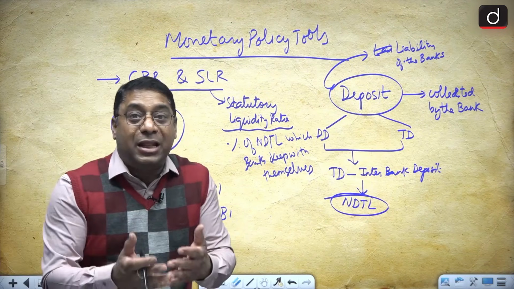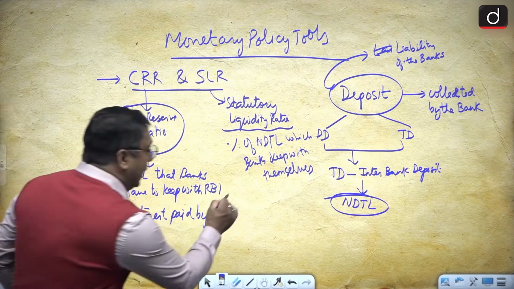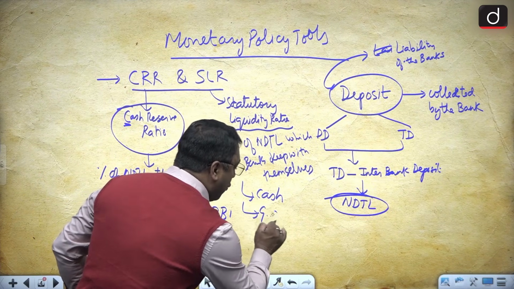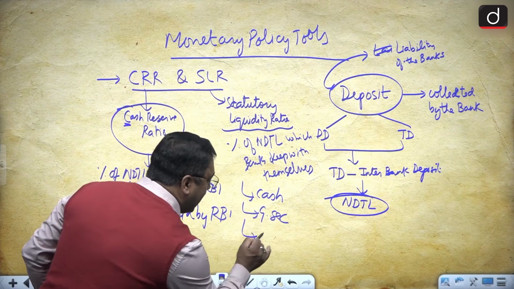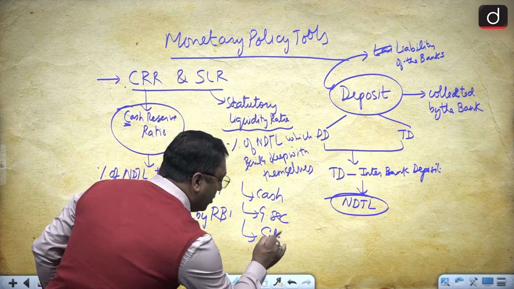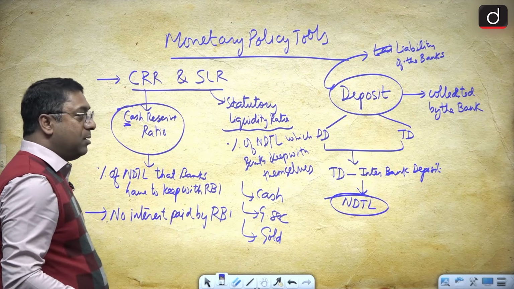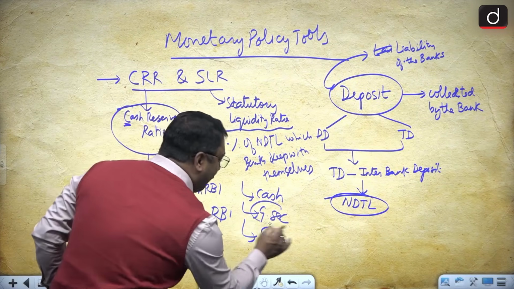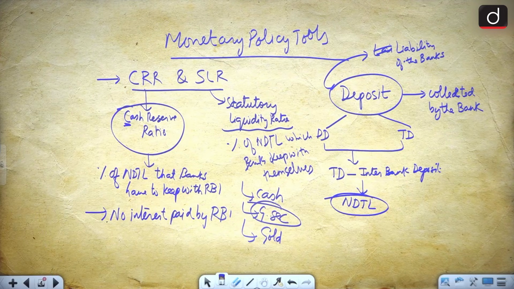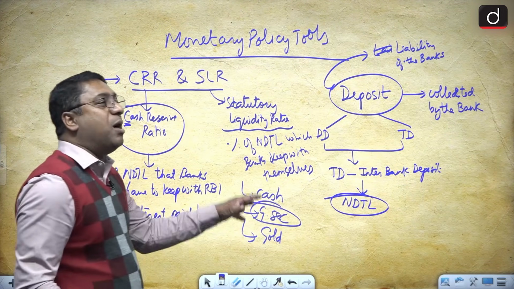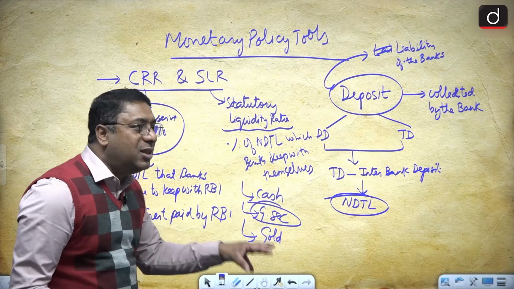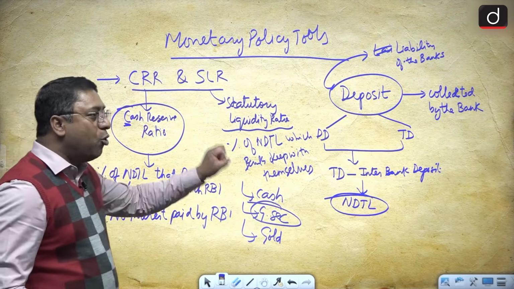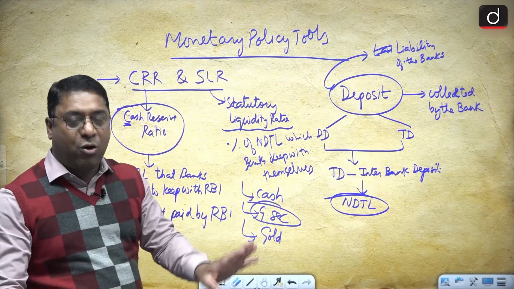But they are keeping it in the form of what? They can keep it in the form of cash, they can keep it in the form of government securities, and they can keep it in the form of gold. But the maximum SLR is kept in the form of government securities. Why? Because it is the most liquid and the most safest of all. Okay? It is the most liquid and most safest of all.